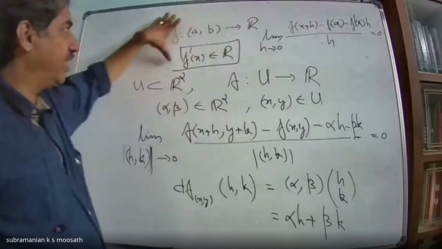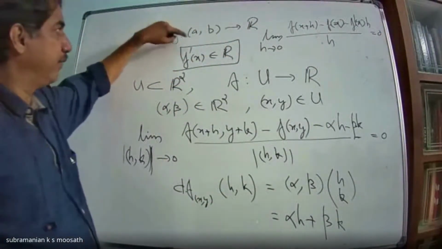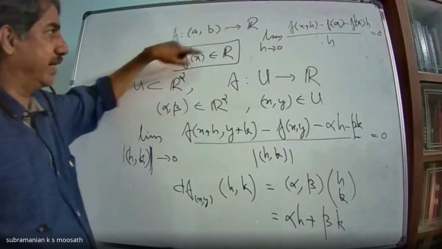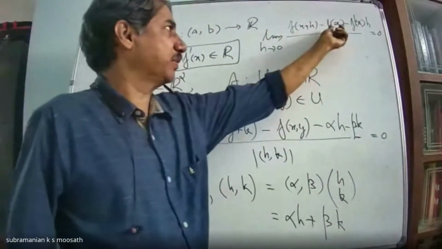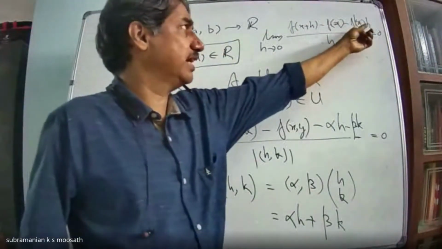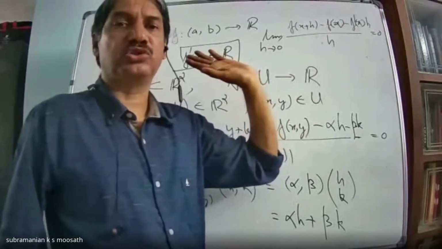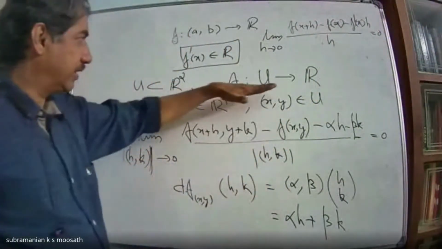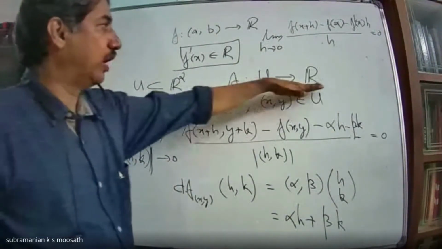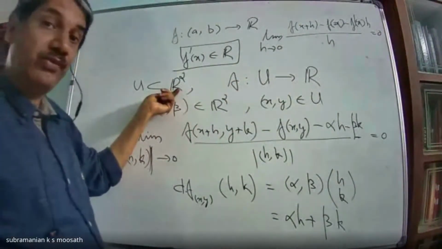So in the one variable case, what we have seen is if f is having a derivative at the point x, then you have the limit as h tends to 0 of f of x plus h minus f of x minus f prime of x h, by h, equal to 0. Same thing, I wanted to look at for a function f from U to R, where U is an open subset of R2 now.